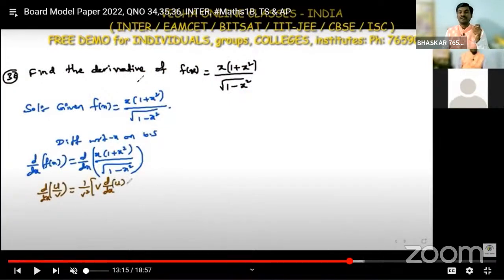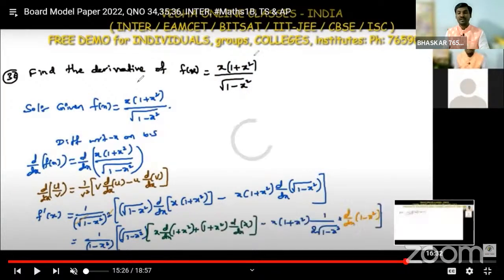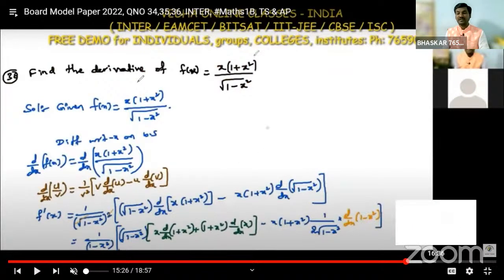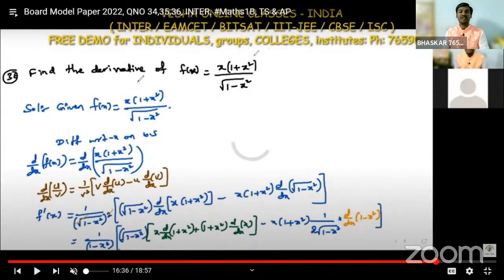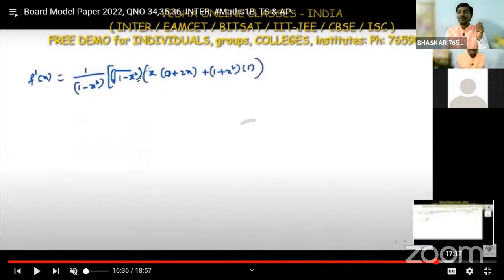So we apply the u by v formula, and one more thing is we also apply the uv formula in the numerator part. And we simplify, so that we get the final answer for this. So like this we solve the problems.